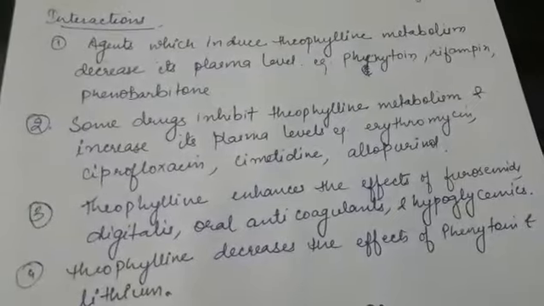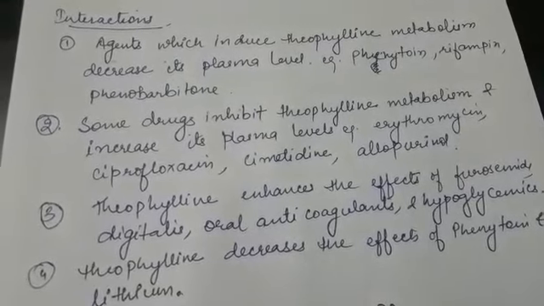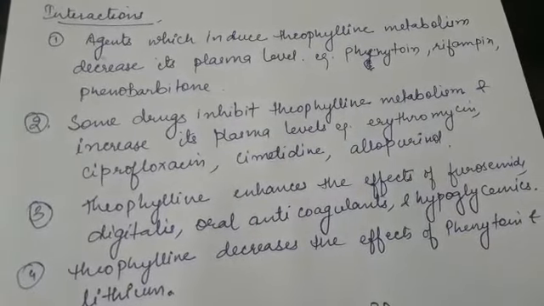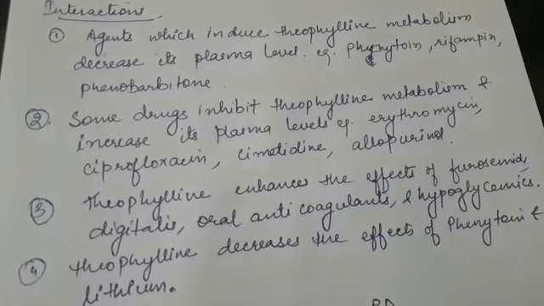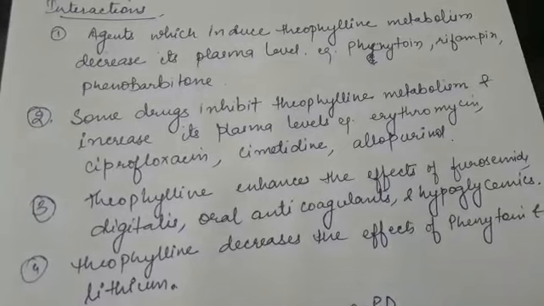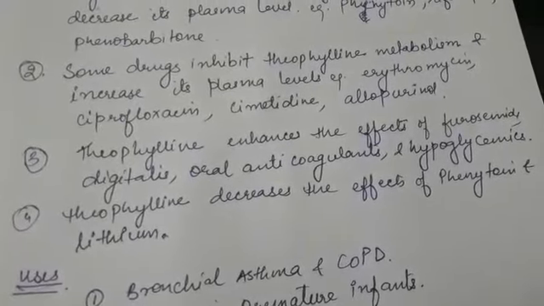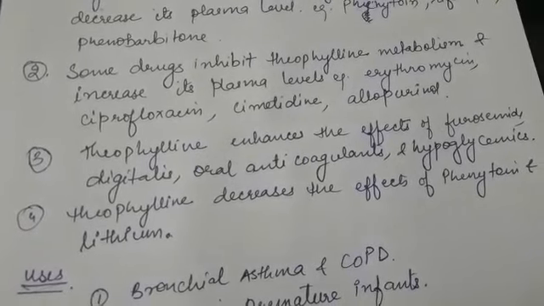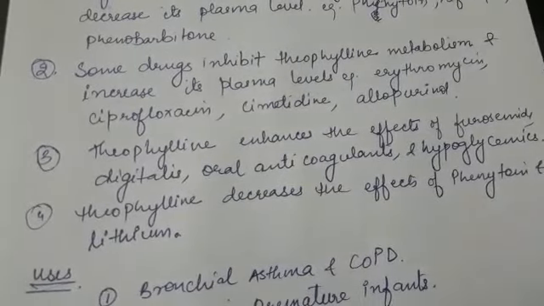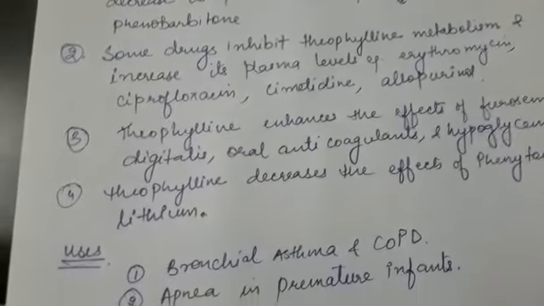And some drugs inhibit the theophylline metabolism and increase its plasma level. This is the opposite effect. There are many drugs which inhibit the theophylline metabolism and they can increase the plasma levels. Examples are erythromycin, ciprofloxacin, cimetidine and allopurinol. Then the third interaction is that theophylline enhances the effects of furosemide, digitalis, oral anticoagulants and hypoglycemics. And the last interaction is that theophylline decreases the effects of phenytoin and lithium.